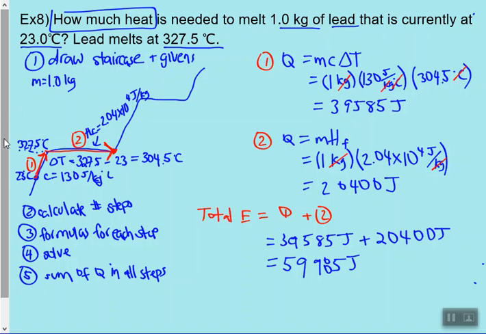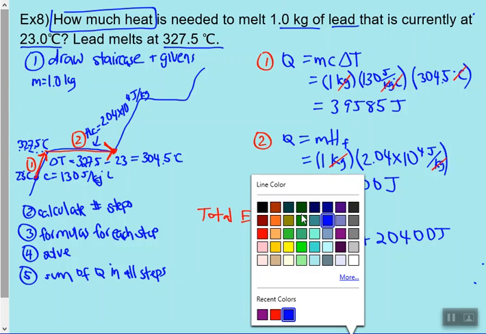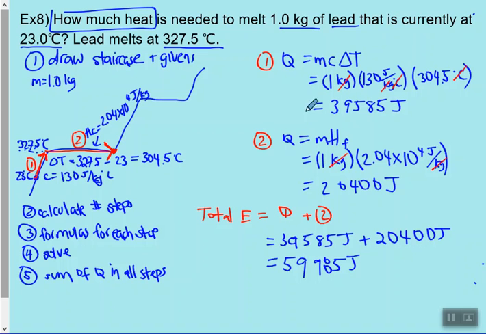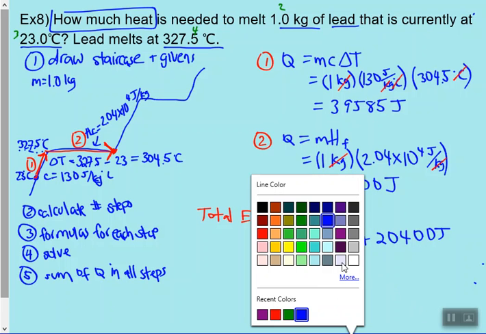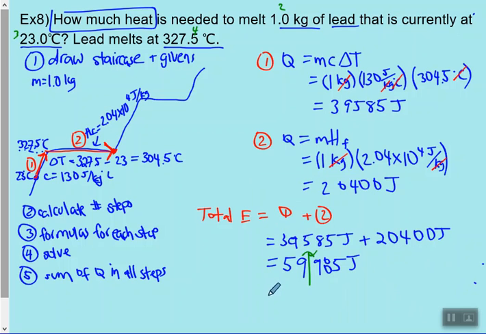Now take a peek up. We're multiplying and dividing in these. I'm not going to make you do a lot of evil significant figure calculations. Just multiplying and dividing, we'll have 2, 3, 4 significant figures, so we need to round to 2. So cut off here. Our total energy, the heat needed, is 60,000 joules.